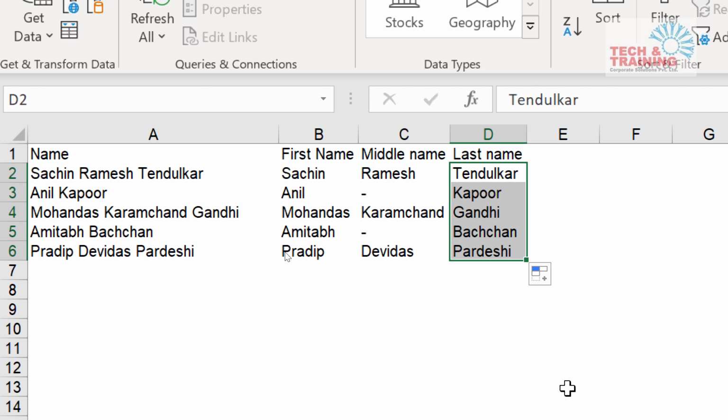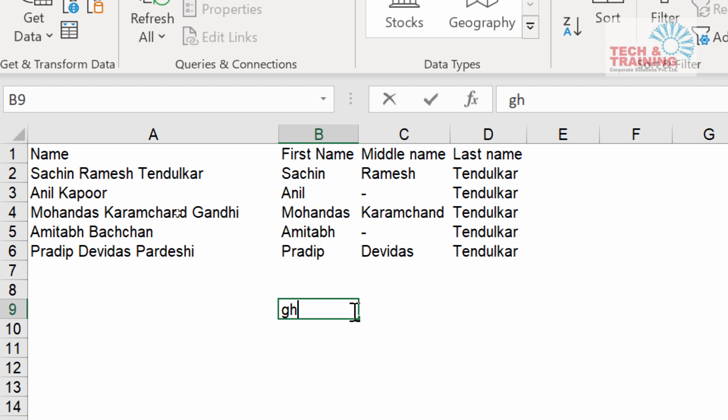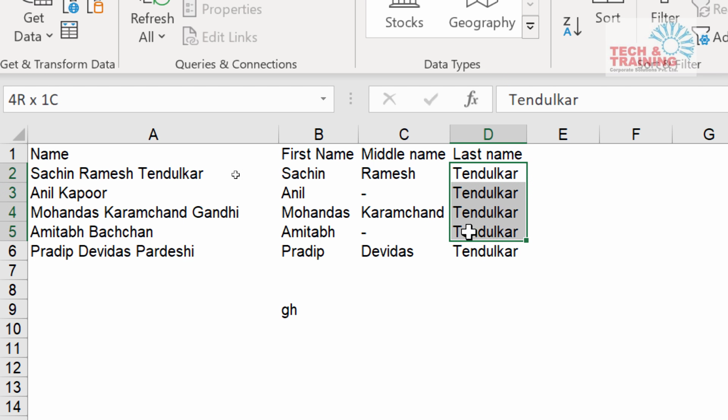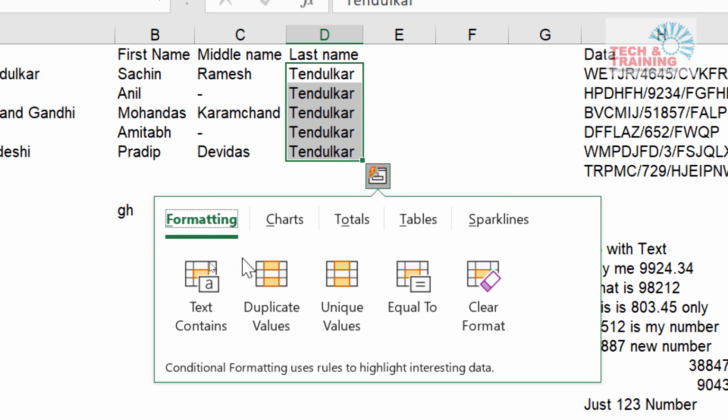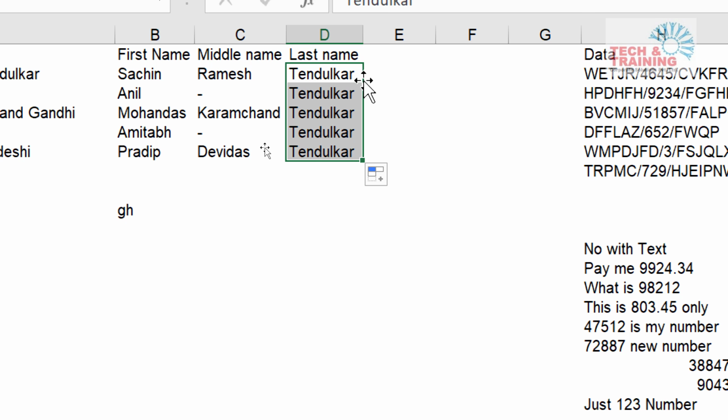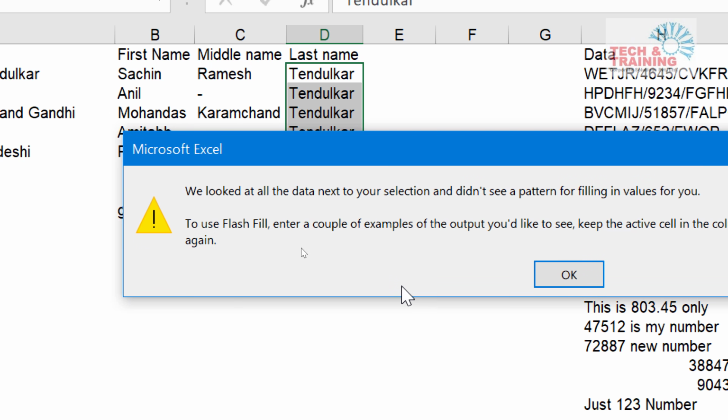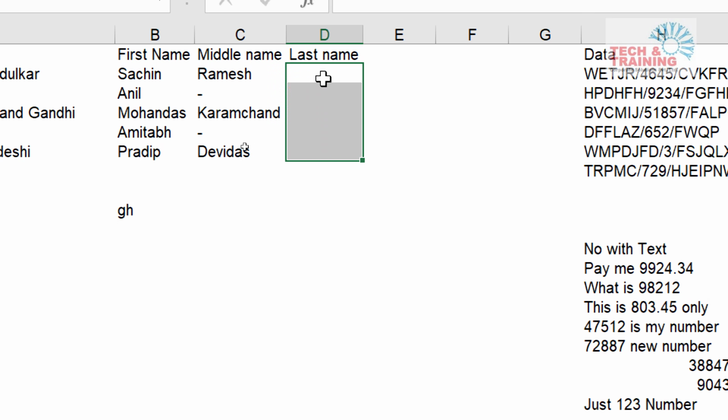Now, if you are not able to find this flash fill, there could be 2 reasons. First reason, you are not using Excel 2013. If you are using Excel 2013 or a later version, then you should get it. The second reason why you are not getting it is because after dragging, I by mistake did something, and now when I'm coming back here, that autofill option is gone and this is another option that we have. This is nothing but the quick access menu. This is not what I'm talking about. So if that is the case, you may have to drag it again and then go to flash fill. Let me delete it and do it again. Otherwise, it doesn't accept generally.